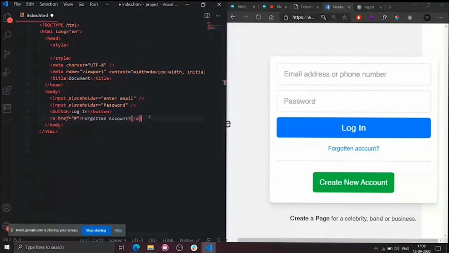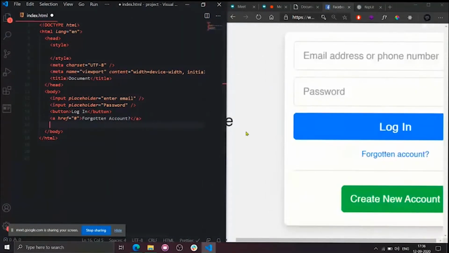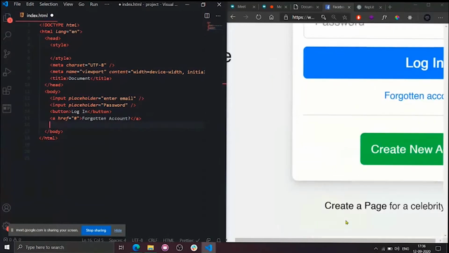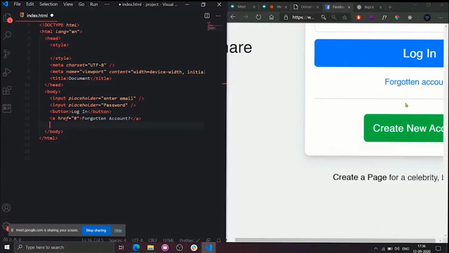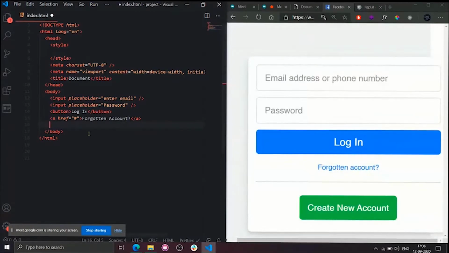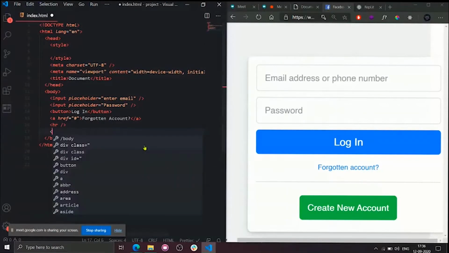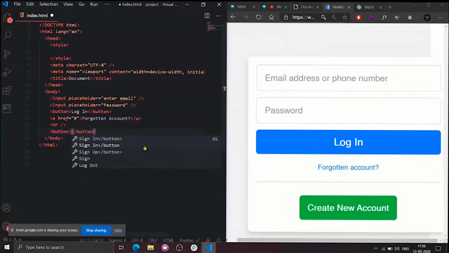Okay, so now what is the other tag? So guys, please observe deeply. There is another tag. What is this tag? I told you this one also. Exactly, HR tag. It's simply a line, right? So it is a horizontal rule. So I simply need to use HR. It is a non-container tag. So at last we have another button tag. So button, what is the text? Create a new account.